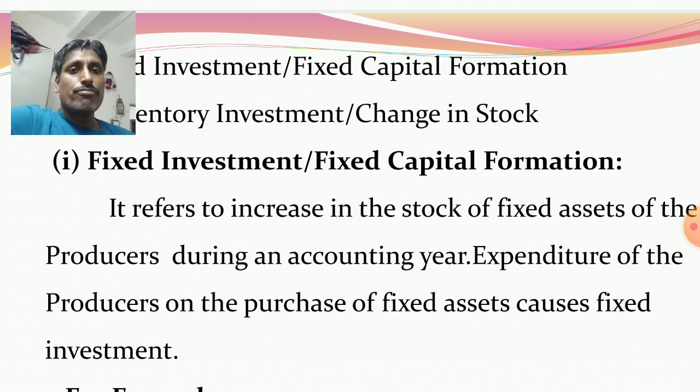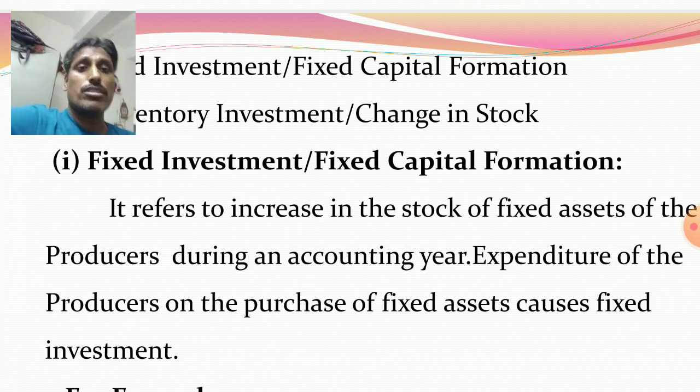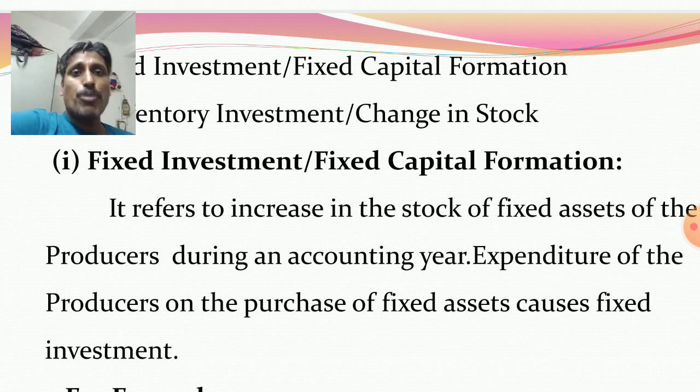It means expenditure incurred by the producers on fixed assets during an accounting year, or simply it refers to increase in the stock of fixed assets of the producers during an accounting year. Increase in the stock, addition of fixed assets. It refers to addition of fixed assets of the producers during an accounting year, or expenditure of the producers on the purchase of fixed assets causes fixed investment.